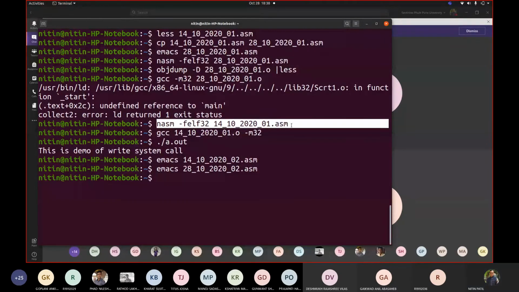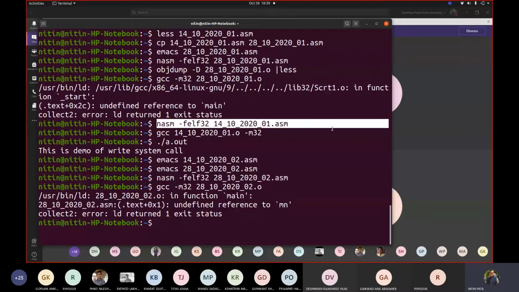Let us try assembling this code with nasm -f elf32 on 02.asm. For linking purposes, let us try doing this.